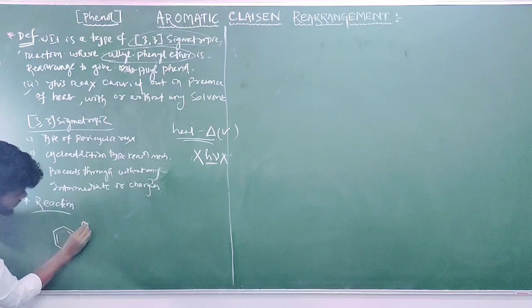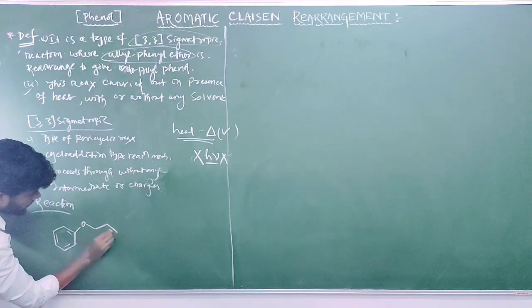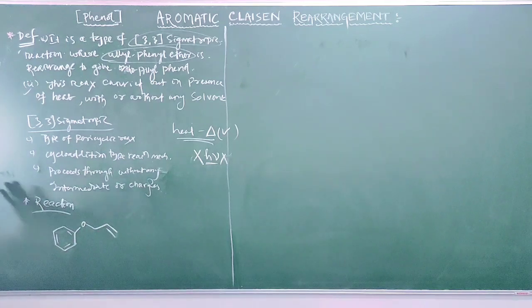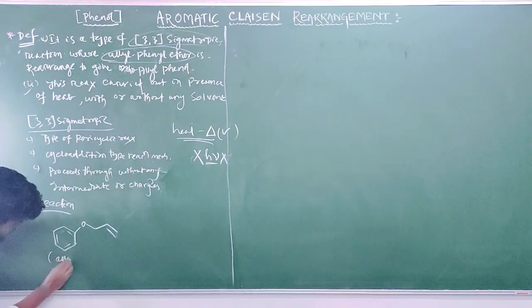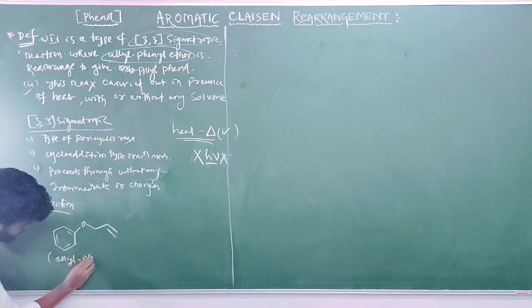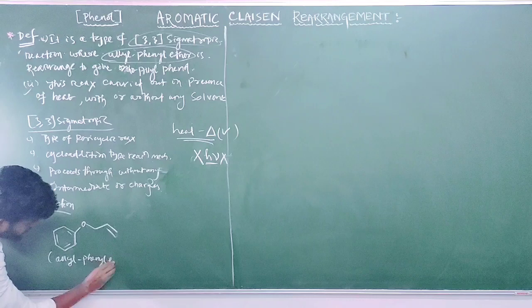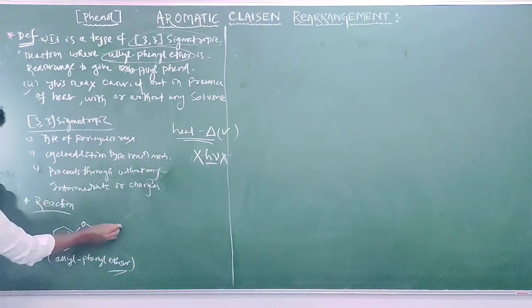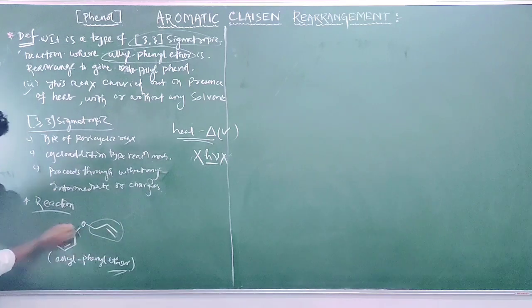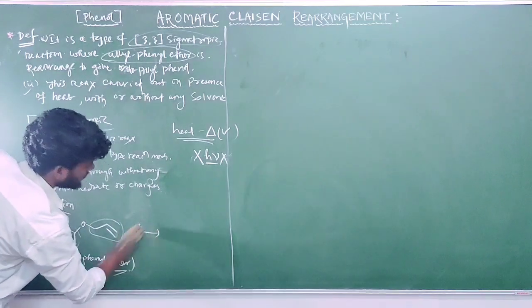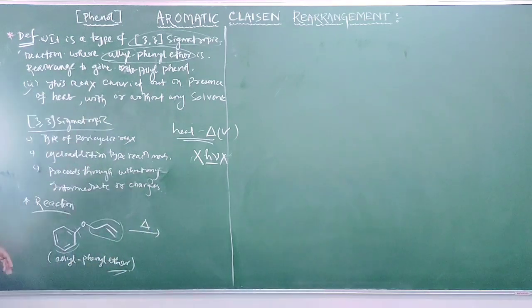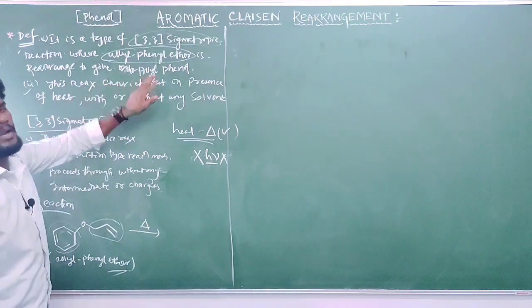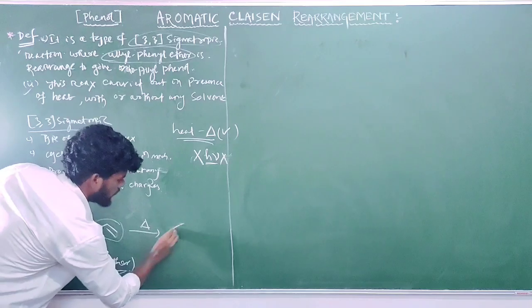This is allyl phenyl ether. The ether nomenclature all of you know: this is the allyl group, first allyl, then phenyl, this is ether. In presence of heat, what are we getting? Ortho-allyl phenol.